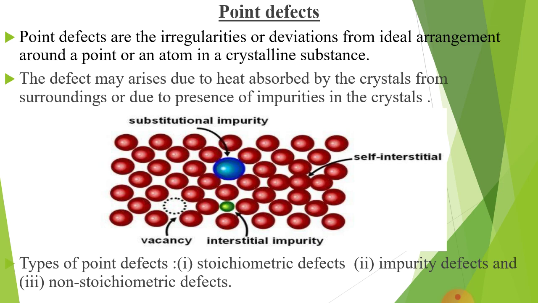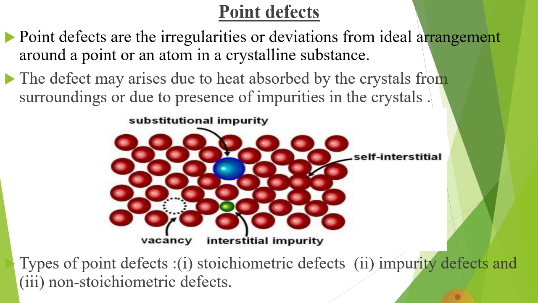Now we will study about the point defect. Again you have to define the point defect. Point defects are irregularities or deviations from the ideal arrangement around a point or an atom in a crystalline substance.